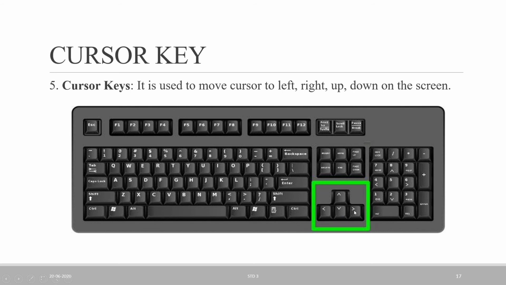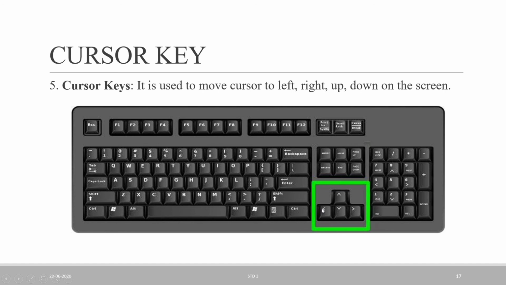Now see, this is the right arrow, it shows the right side. If you want to move to the right side on the monitor screen, which key do we use? This, the right cursor key, right? And this one, the last one, is the left key. It is used to move the cursor to the left-hand side.